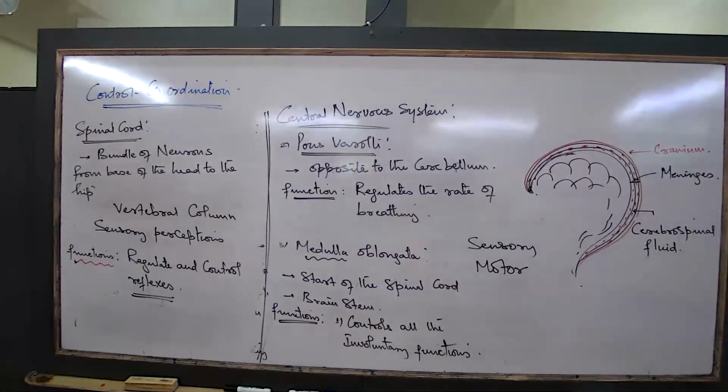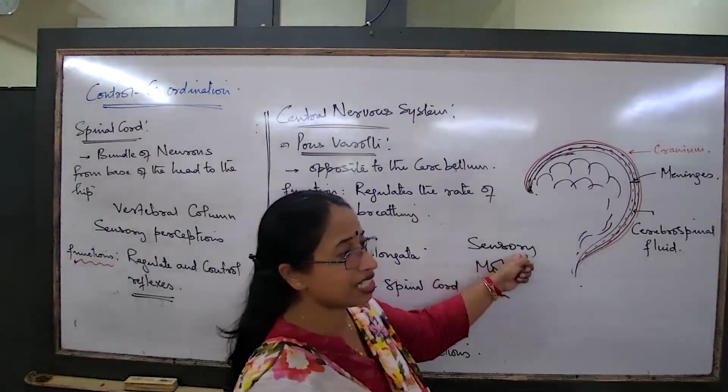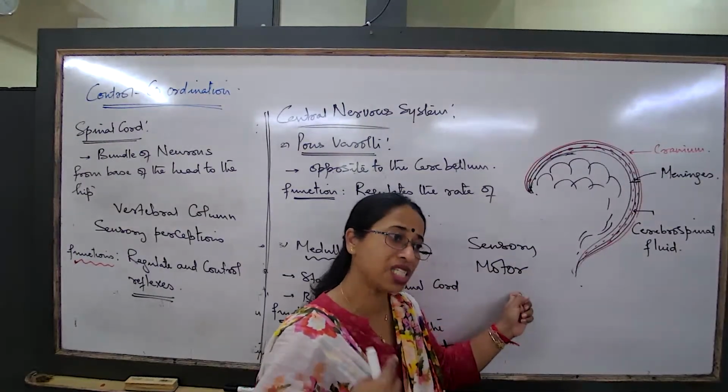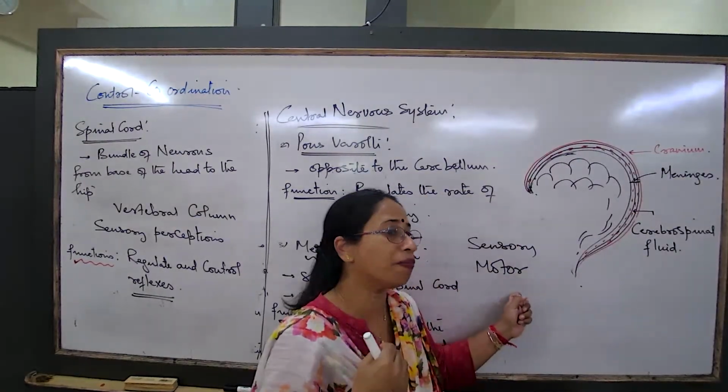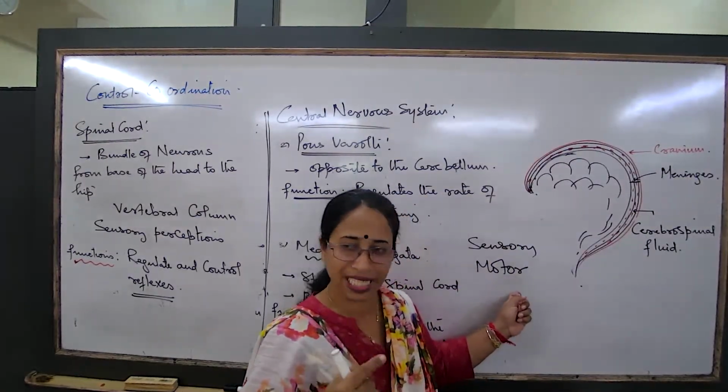Every time sending messages to the brain, sensory impulse that you have written. And carrying messages from the brain, that is called motor impulse. Clear? So what is the last part that you wrote? Regulates sensory and motor impulses to and from the brain. Yes or no?